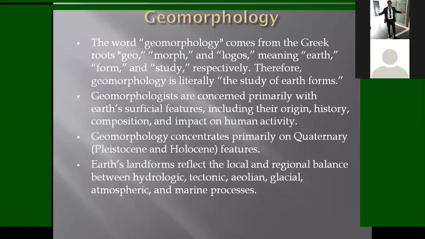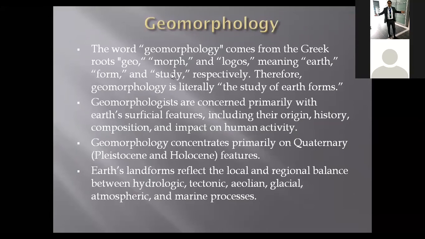And as you know, we studied before that most of these processes are cyclic in nature. So just like we studied the rock cycle, similarly the hydrological, tectonic, aeolian, glacial processes, if you consider them over geological time, seem to be repetitive and cyclic in nature.